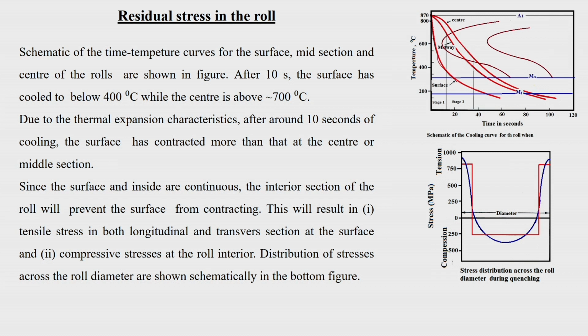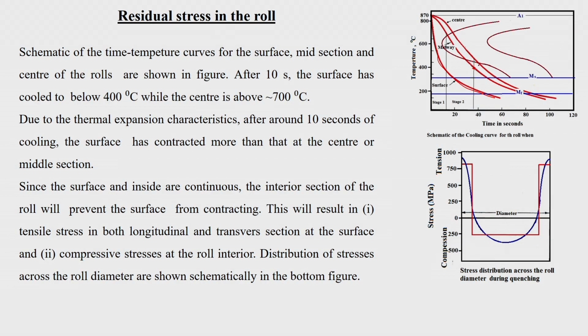When it is suddenly quenched and you look at the temperature variation at the surface, you will find that it is along this curve, because it is in direct contact with your quenching medium. If it is water or oil or air, the cooling is very fast at the surface because it is directly in contact with the quenching medium. Whereas at the center, or maybe at the midsection also, it is not in contact with that. So, from the midsection or from the center of the roll, the heat has to be transferred only by conduction. Okay. That conduction is a slow process compared to convection.